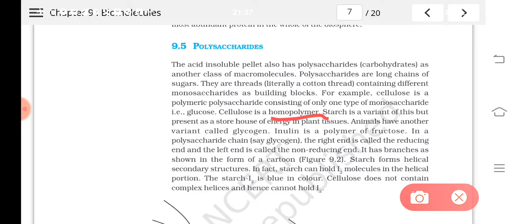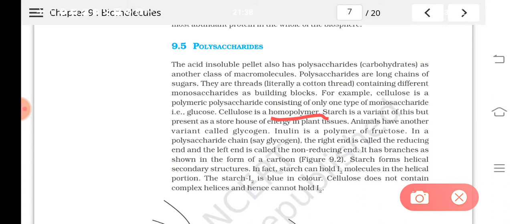In a polysaccharide chain, the right end is called the reducing end, and the left end is known as the non-reducing end. Then it has branches, and starch forms helical secondary structures.